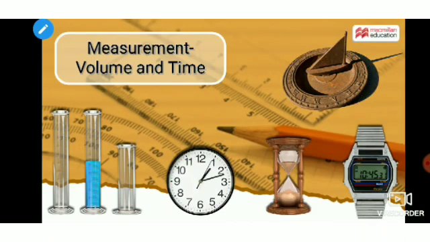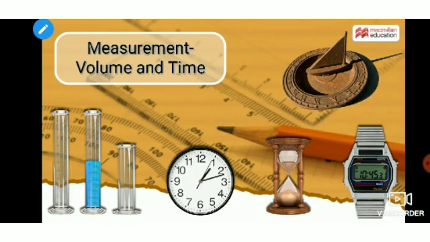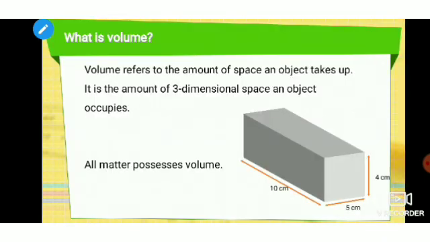Welcome, everyone. Today we will learn about again a part of measurement, which is volume and time. Let's learn about this. What is volume and what is time? So what is volume? Volume refers to the amount of space an object takes up. It is the amount of three-dimensional space an object occupies.